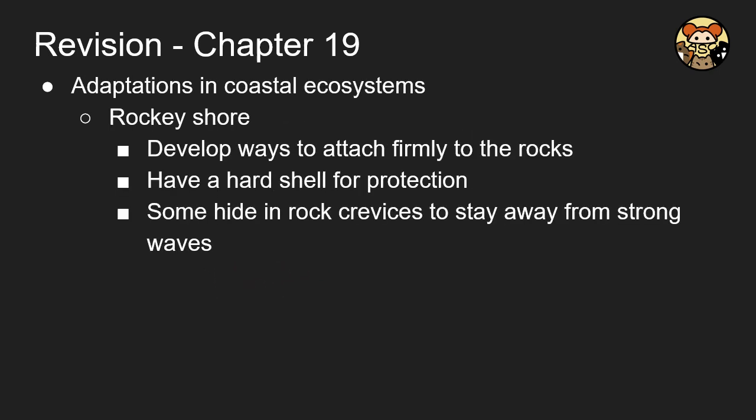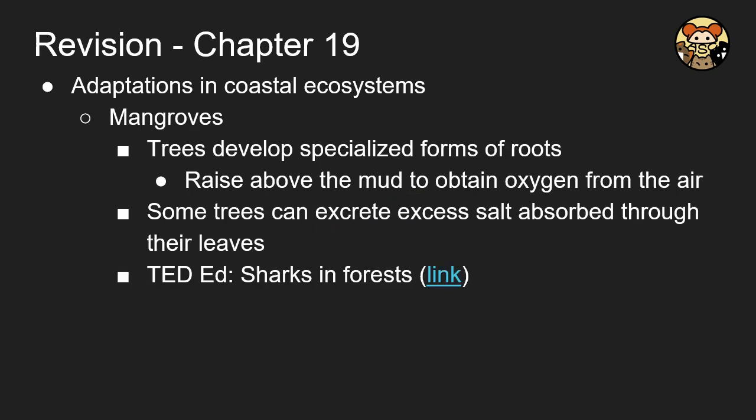For the rocky shore, you have to develop ways to attach firmly on the rocks, or you have a hard shell for protection. Otherwise, you may hide, that is, you are able to move and then hide under the rocks. For mangroves, the trees have specialized roots which are raised above the mud to obtain oxygen from air, and some of them can even excrete excess salt absorbed through their leaves.